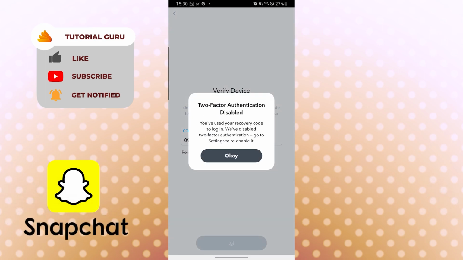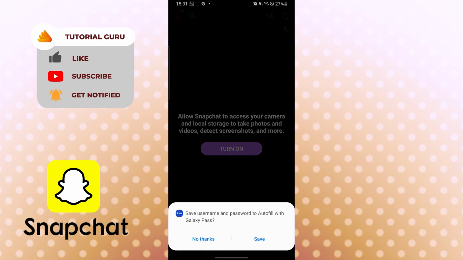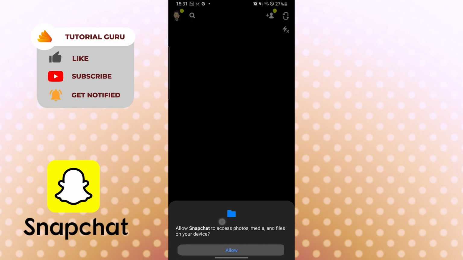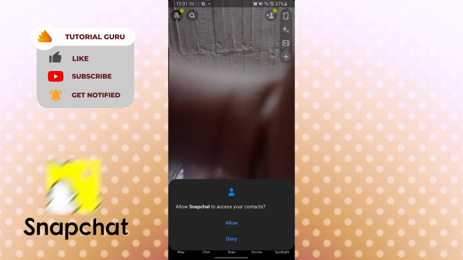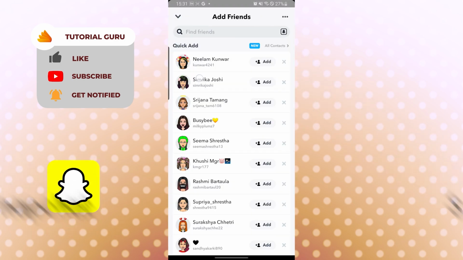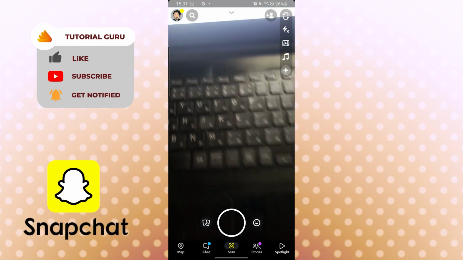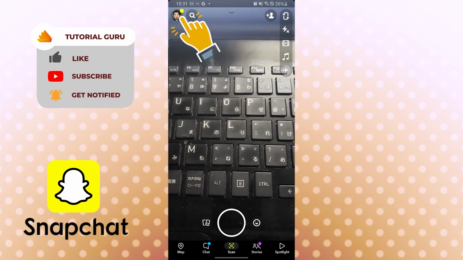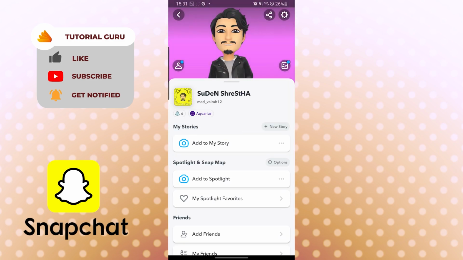And as you can see, two-factor authentication has been disabled since I used my recovery code to sign into Snapchat, and I will need to tap on OK and to log in. And let's turn it on, allow it, and allow it, and again allow it. Let's do that later. And there guys, let's tap on the profile picture icon or the Bitmoji icon on the top left. And this is how you use your recovery code to sign into Snapchat if you have no access to the phone number you registered into Snapchat at the time of creation.